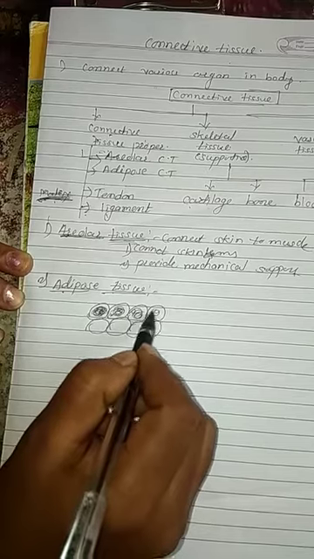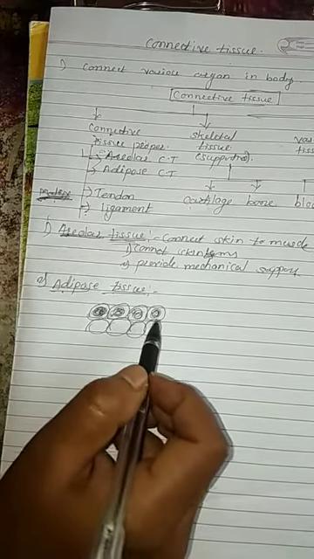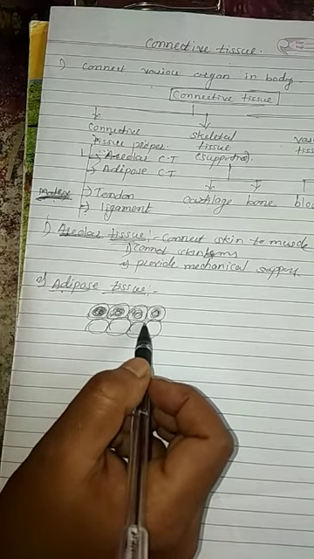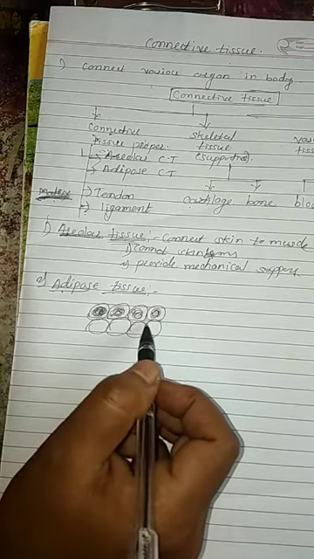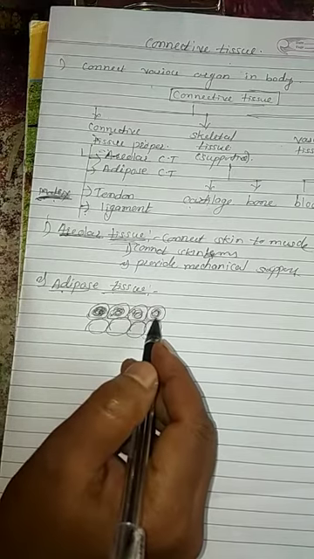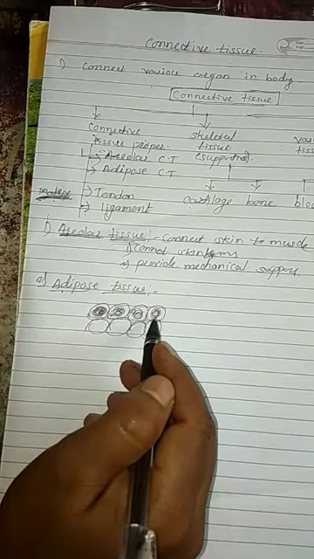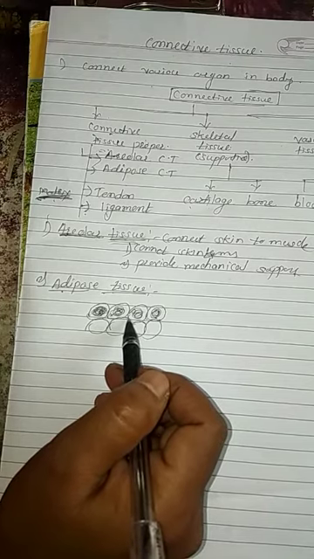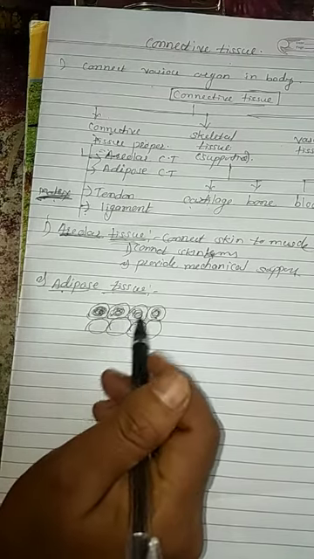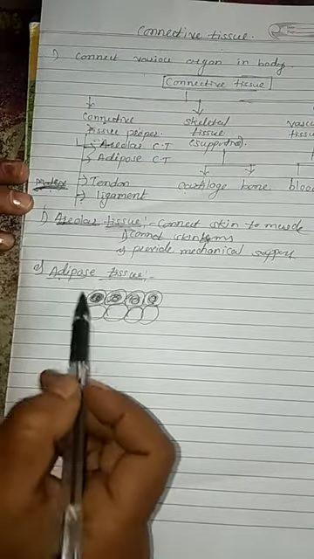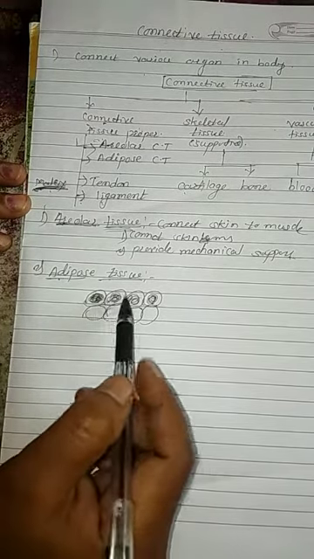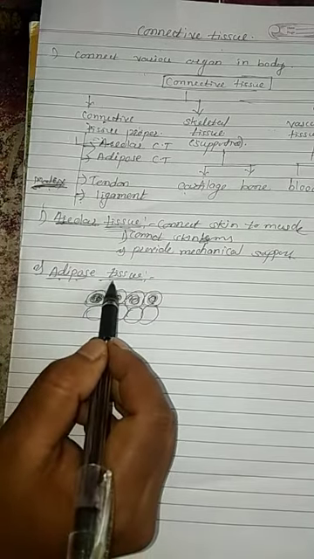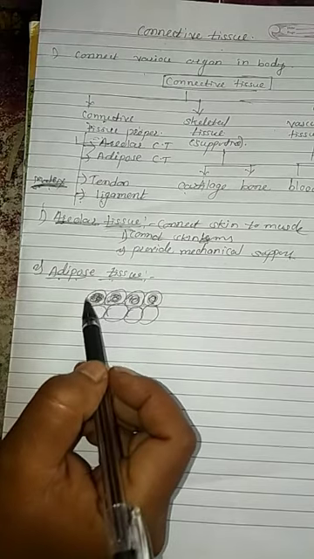And where is it present? It is present beneath the skin and on the outer surface of the internal organs. Its main function is to store fat and to absorb shock, with a cushion-like function for the internal organs. You know that we get energy from fat. Internal organs require energy, and they can take energy from the adipose tissue. Got it everybody? Where is it located? It is located beneath the skin and on the outer surface of the internal organs, and the main function of adipose tissue is to store fat.